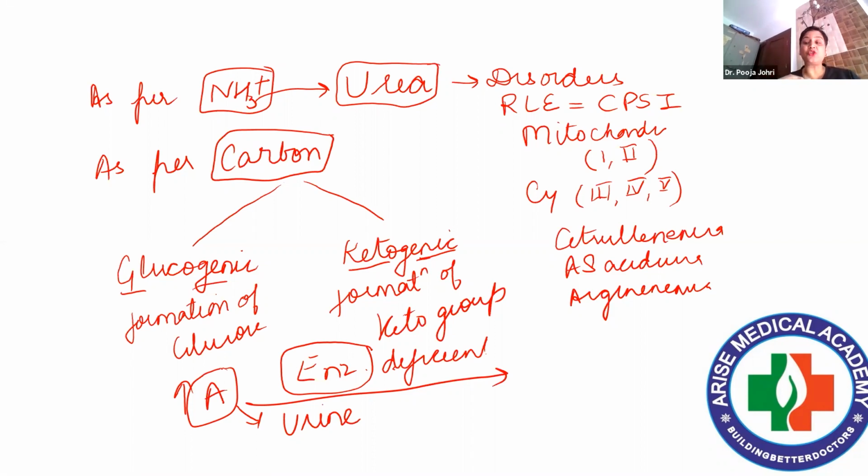Urine analysis will show this. And a very important point about protein metabolism is that there are different odors of urine. I'm going to share that slide also with you. By this, we can predict which disorder the subject is suffering from, right?